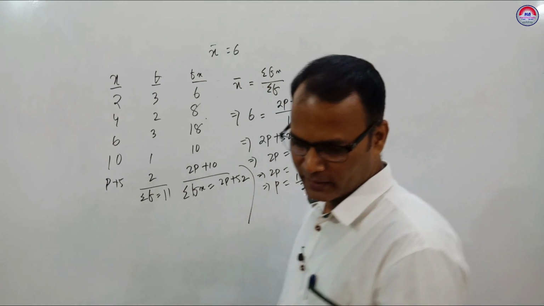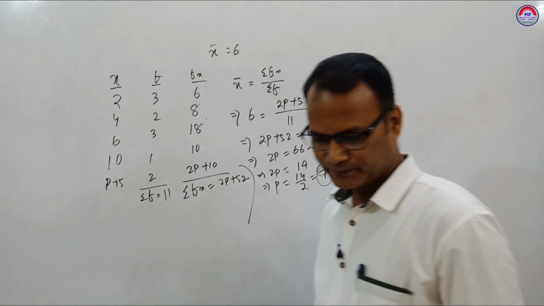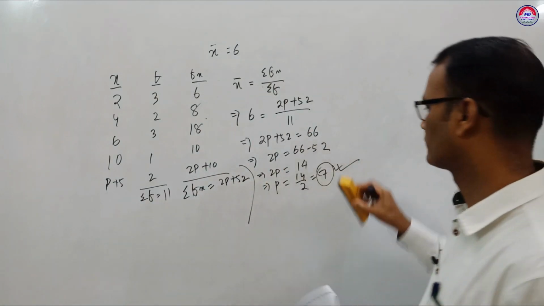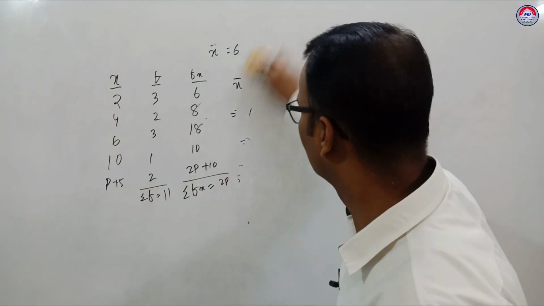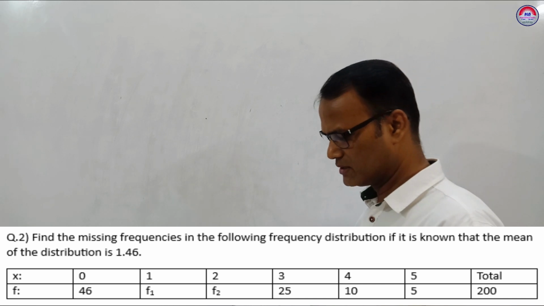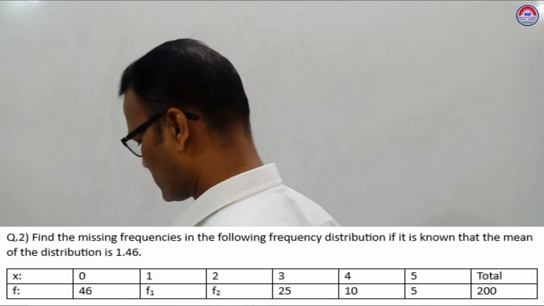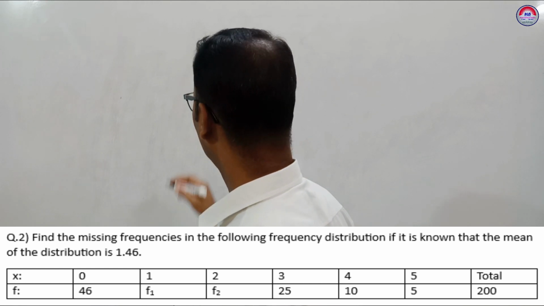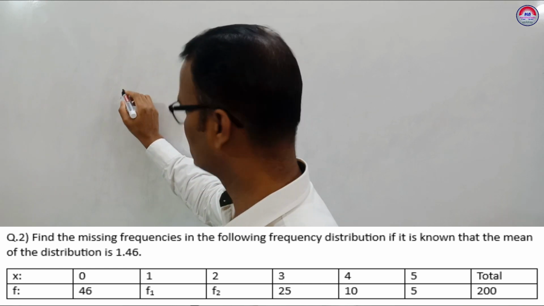Okay. Next question. We'll do, write it down. It's very easy. Next, find the missing frequencies of the following frequency distribution if it is known that the mean of the distribution is 1.46.